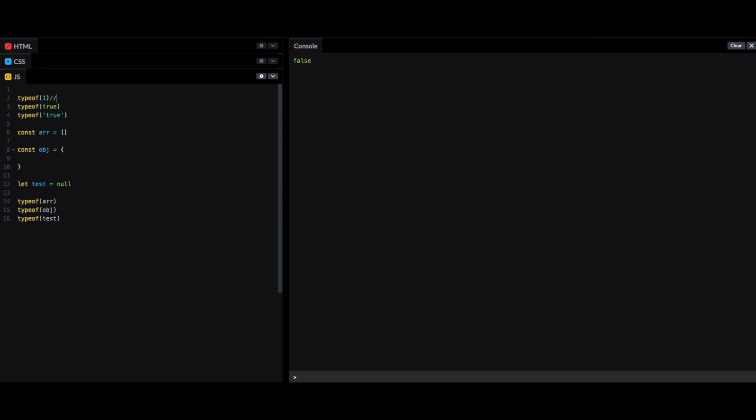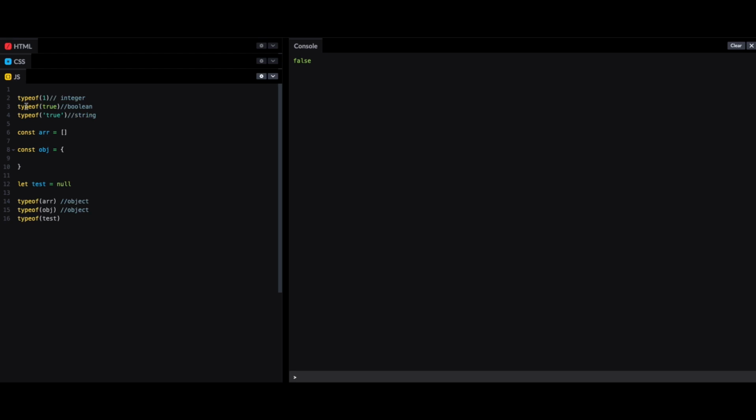So we should be having integer, boolean, string. Okay, is there any mistake? It is not running. I think for array it will give object, as JavaScript considers array as also object. Before, in some situation, I think I talked about this in this video, okay, object is object. For null, I don't think it will identify null. I don't know what it will show, but I don't think it will identify null.